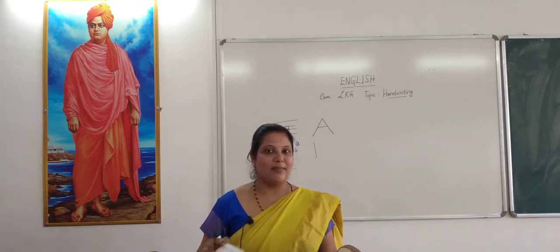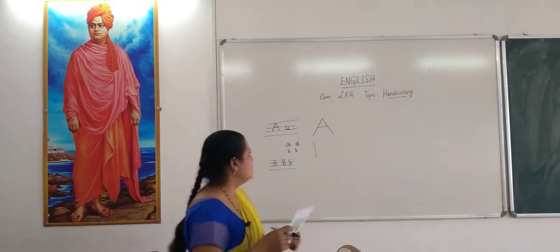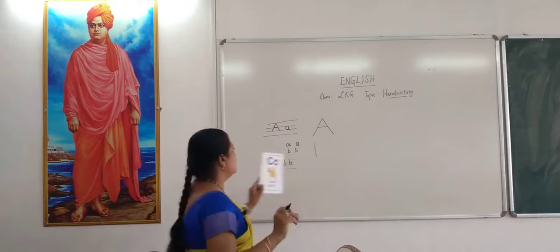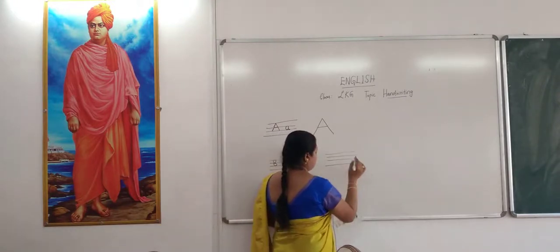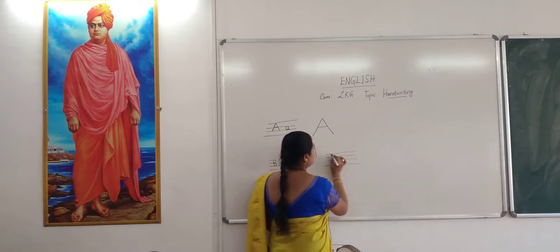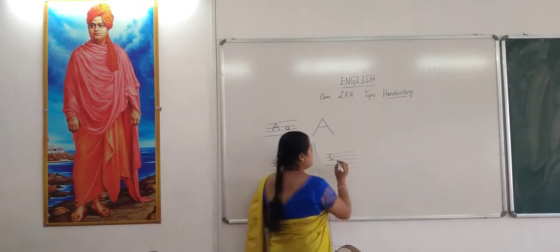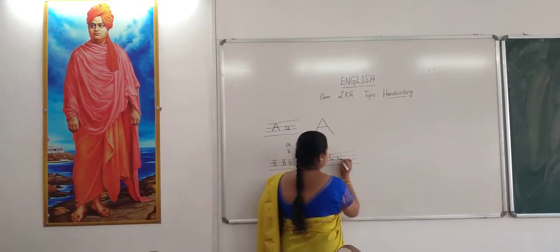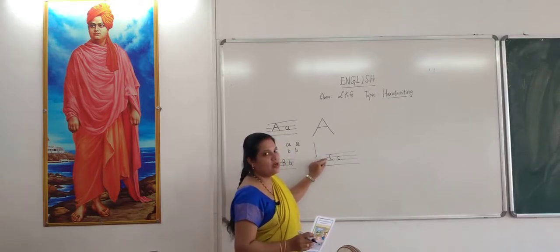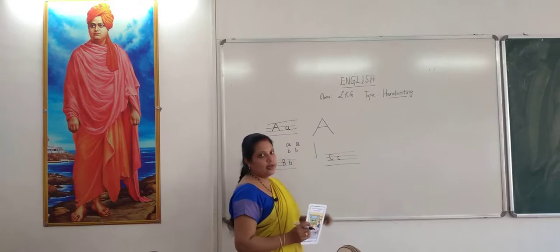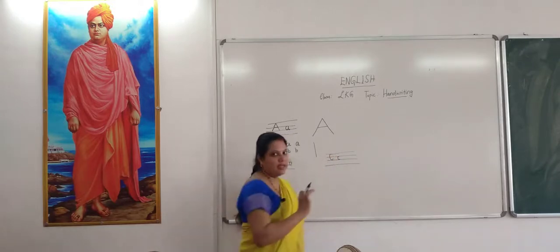What is the next alphabet? It is C. C for camel. Now let us see how to write. How do you write C? It's a curve. I already told you. Curve. C. The same way you need to write a small c, touching the second and third line. In between these you need to write small c. Capital C always with the first beginning 3 lines.